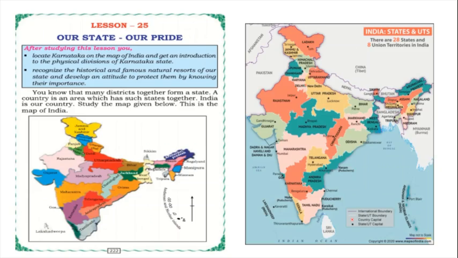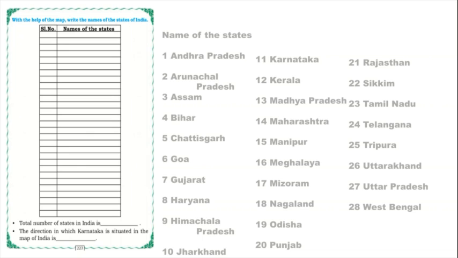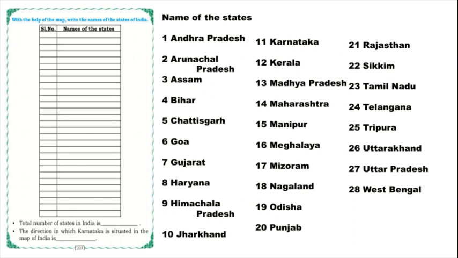Next, with the help of the map, write the names of the states of India. We came to know there are 28 states, right? We should write the 28 states' names. Let us write the names of the states: Andhra Pradesh, Arunachal Pradesh, Assam, Bihar, Chhattisgarh, Goa, Gujarat, Haryana, Himachal Pradesh, Jharkhand, Karnataka, Kerala, Madhya Pradesh, Maharashtra, Manipur, Meghalaya, Mizoram, Nagaland, Odisha, Punjab, Rajasthan, Sikkim, Tamil Nadu, Telangana, Tripura, Uttarakhand, Uttar Pradesh and West Bengal.